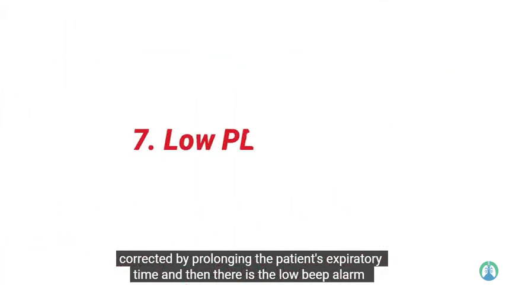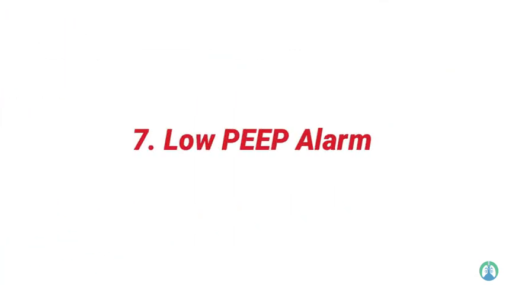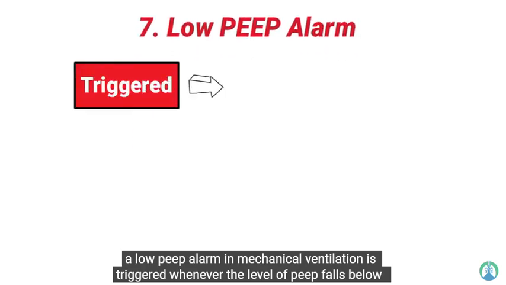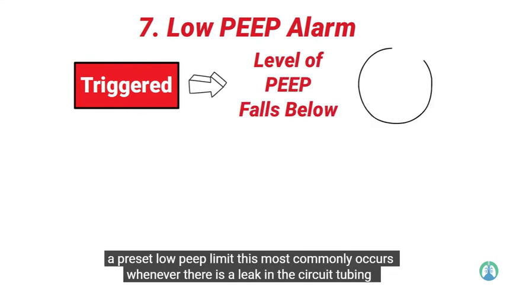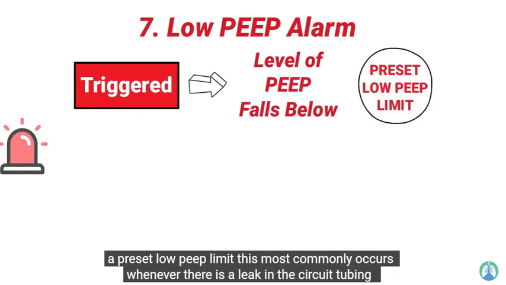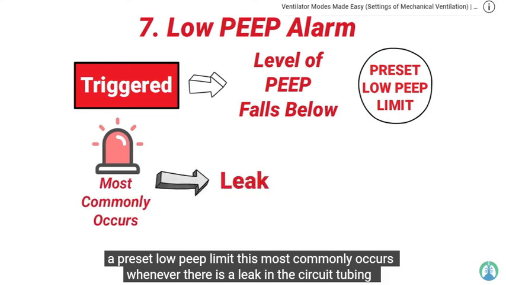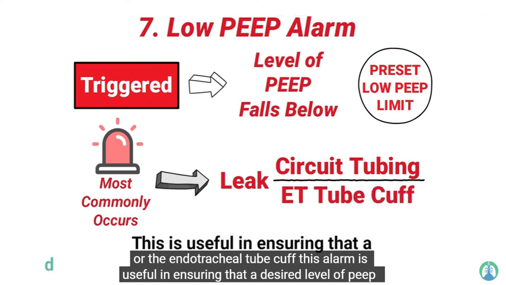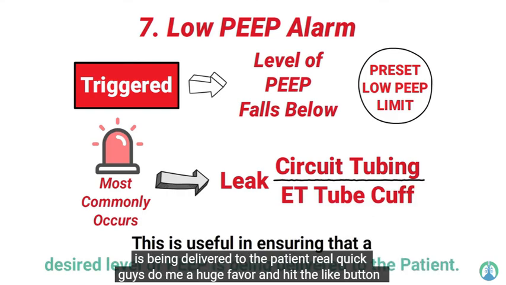And then there is the low PEEP alarm. A low PEEP alarm in mechanical ventilation is triggered whenever the level of PEEP falls below a preset low PEEP limit. This most commonly occurs whenever there is a leak in the circuit tubing or the endotracheal tube cuff. This alarm is useful in ensuring that a desired level of PEEP is being delivered to the patient.